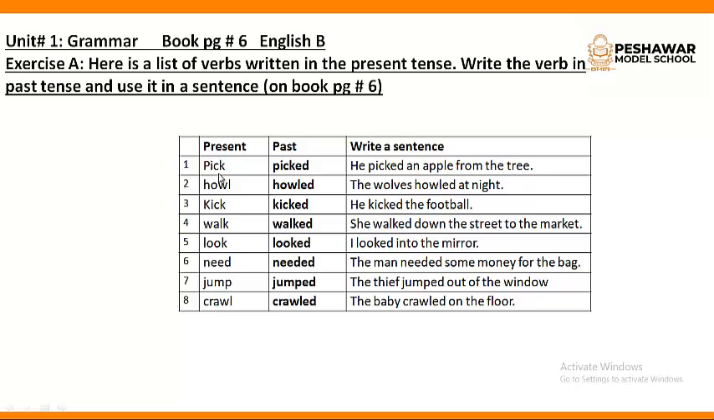Here the present form of verb is pick. How are we going to convert into past? Ed, picked. Right, I chose a sentence. He picked an apple from the tree. You can write your own sentence. Howl. The past of howl is howled. The wolves howled at night. Howl means they make a noise at night, like the dog barked. In that form, the wolves howl.